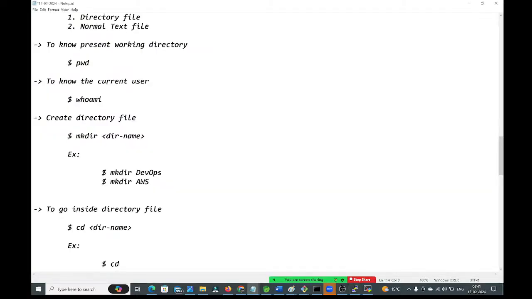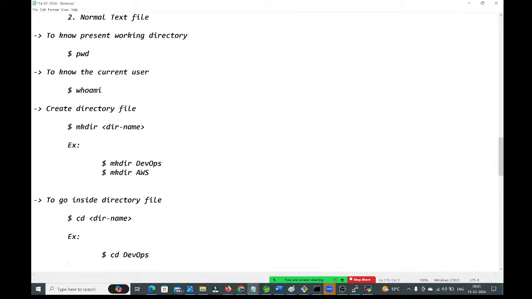So now here what you need to do? I want to go inside the directory. Here provide the directory name. In which directory you want to go? Provide the directory name. Here I want to go inside the DevOps directory. So now dollar cd, inside the AWS directory I want to go.